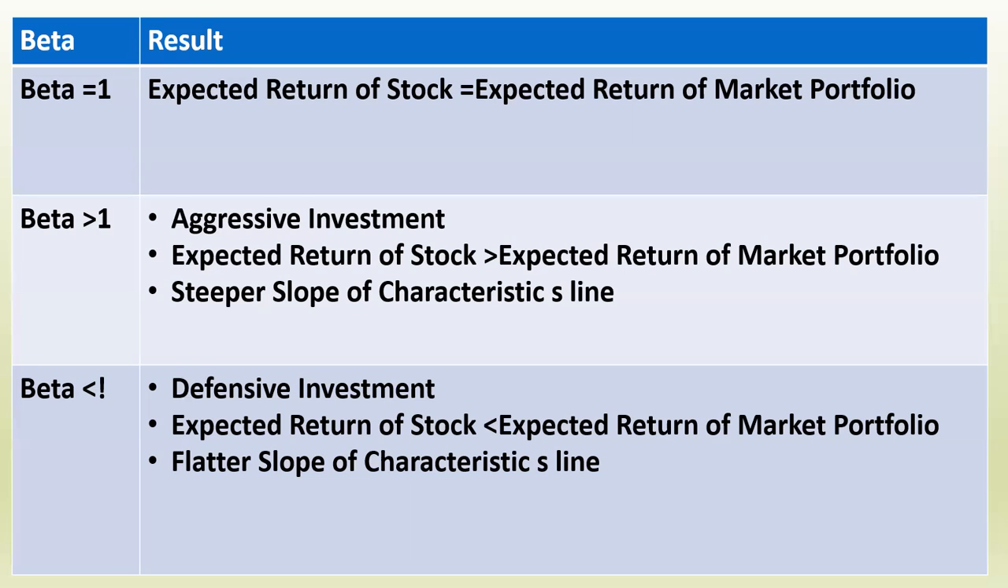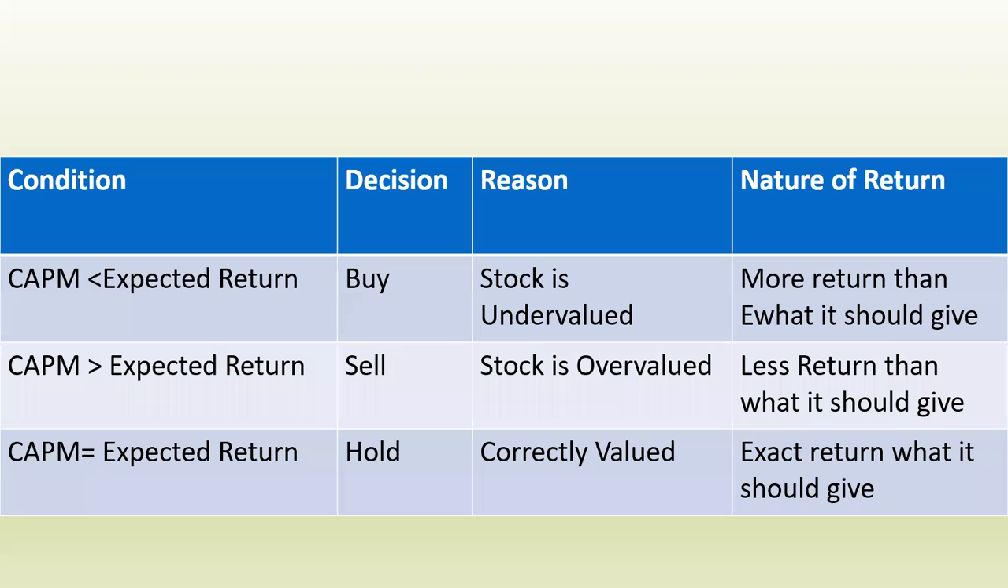Okay, and then in the last, if the beta is less than 1, there will be defensive investment. Means you will properly think and then invest in the market. Okay, there will be defensive investment here. Expected return of the stock will be less than the expected return of the market portfolio. Means आपकी सिक्योरिटी पे जो रिटर्न आपको मिलेगा वो ओवरऑल मार्केट पोर्टफोलियो में जो रिटर्न है उससे बहुत कम होगा. एंड हियर जो कैरेक्टरिस्टिक्स लाइन का स्लोप है वो क्या हो जाएगा, वो फ्लैटर हो जाएगा.